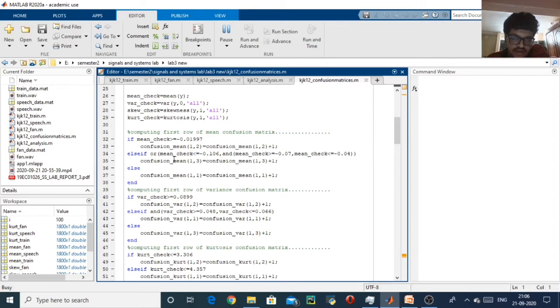In the second row we have taken fan. For fan audio, how many sample audios were wrongly determined as train in column 1? In column 2, how many fan audio samples did we get correctly as fan? And in the third column for the fan row, how many fan audio samples did the code wrongly determine as speech? Similarly for the third row. If the diagonal elements are higher than the other elements, that means we have the highest accuracy.